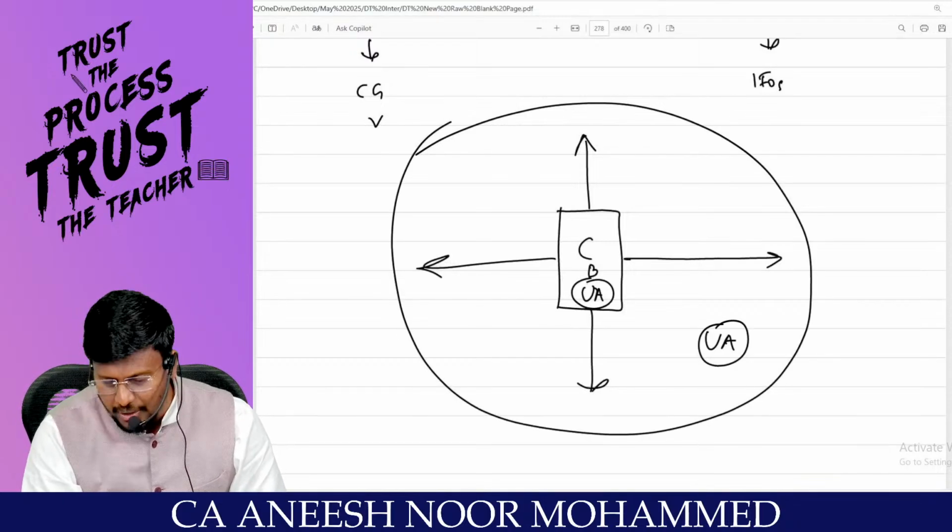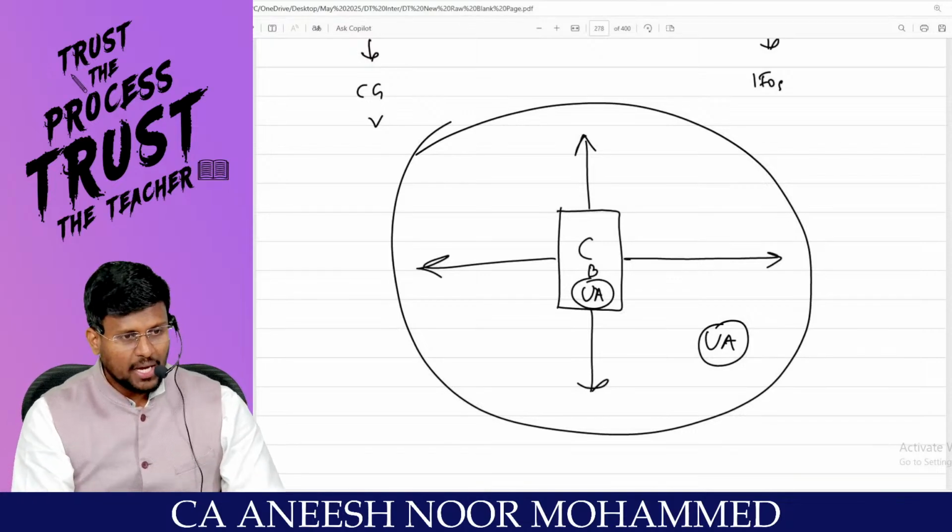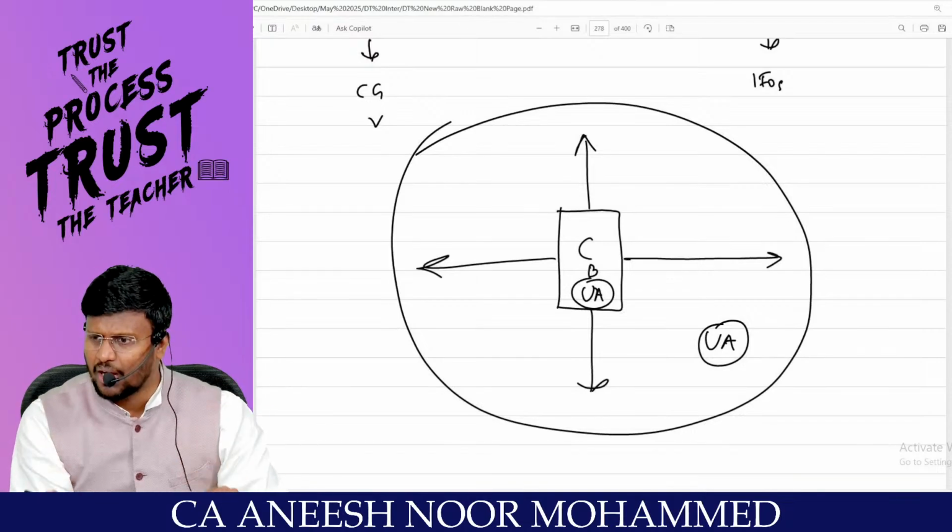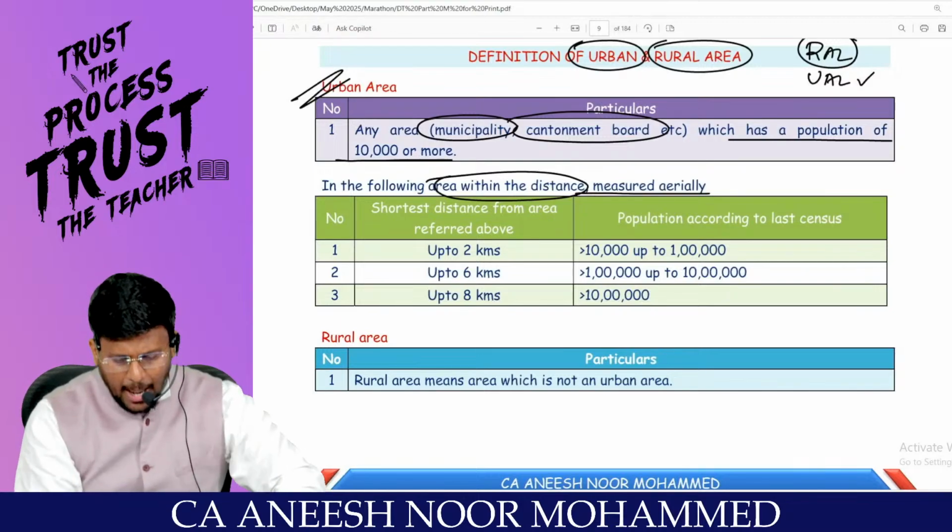Sir, this is an urban area. There is no doubt about it. Urban area சுத்தி பத்தி இருக்கிறது என்ன ஏரியா தான்? Urban area தான். For example, up to how many kilometers?